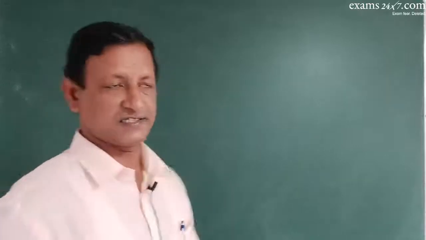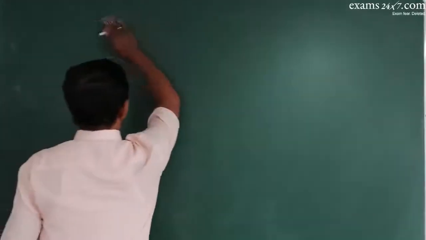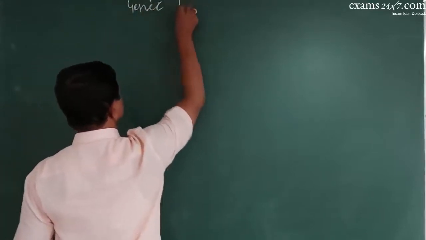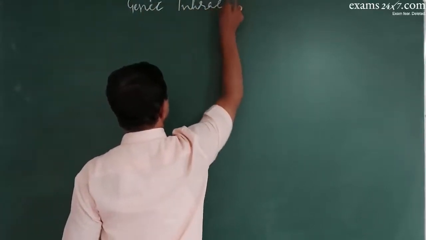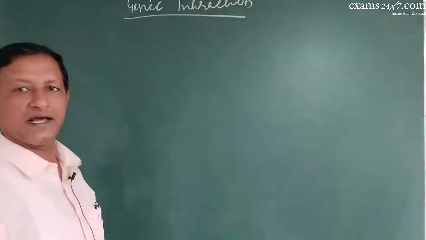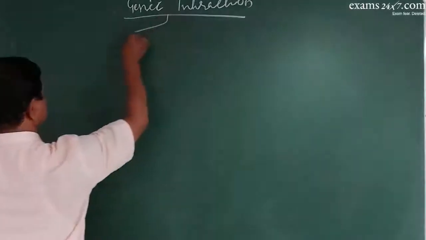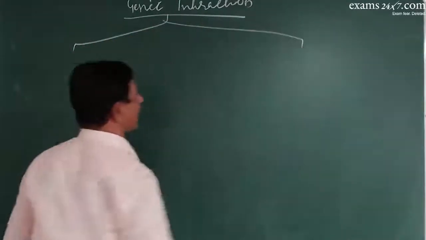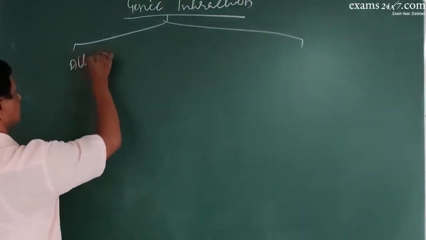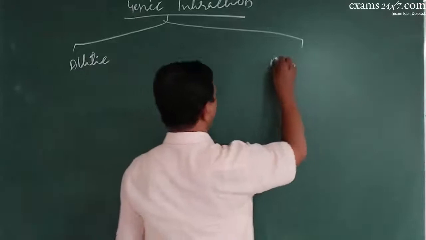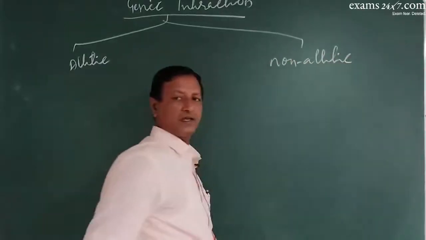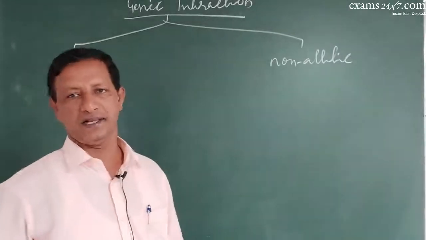Now going ahead, we have various types of interactions in the genes. We have two types of interactions, genic interactions. Just in a brief way, let me tell that the two types of interactions are allelic interaction and non-allelic interaction.